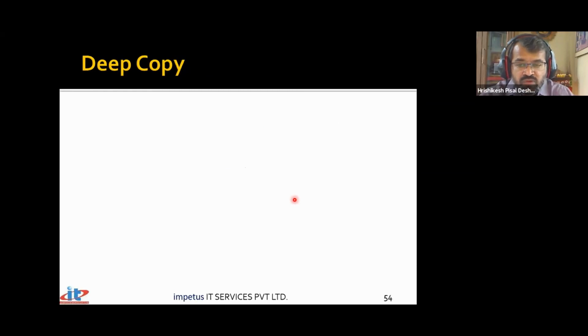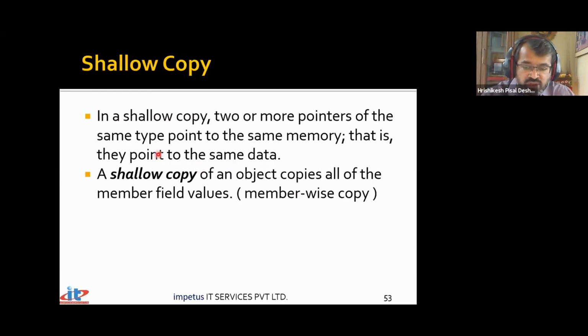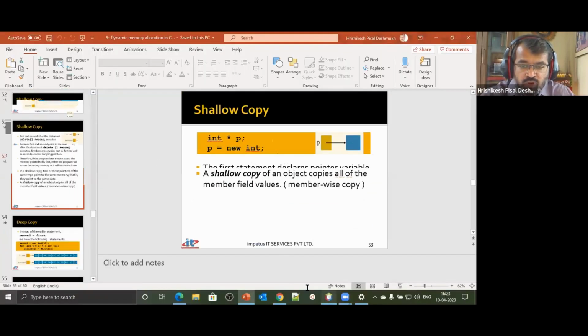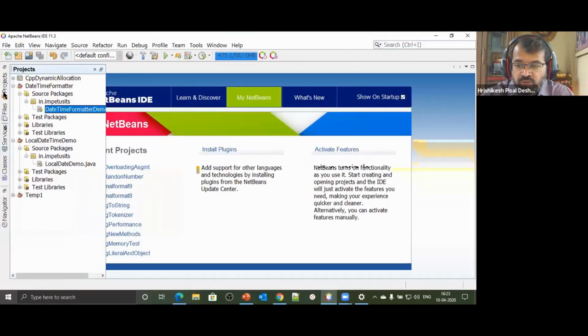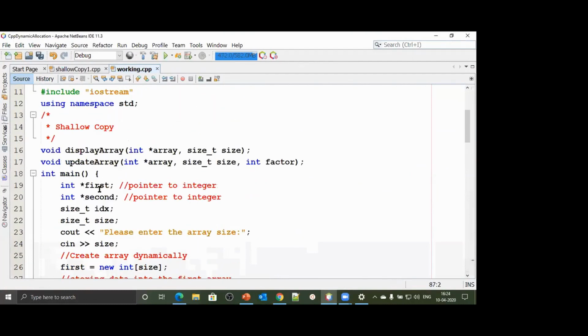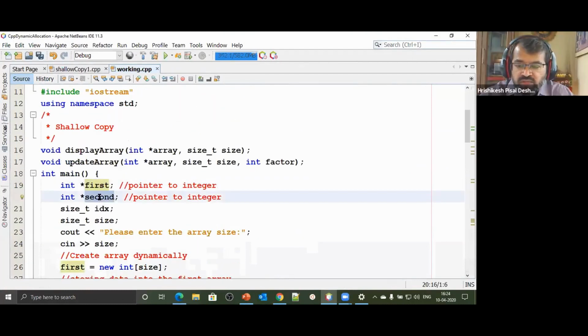We'll first see this particular problem, and then I'll go ahead with the solution to this problem. So let's take an example to understand this problem and the severity of it. Watch it now. We have a pointer variable first, and we have another pointer variable called second. Both of them are pointers to integer.